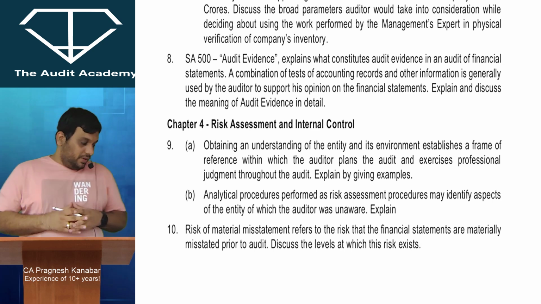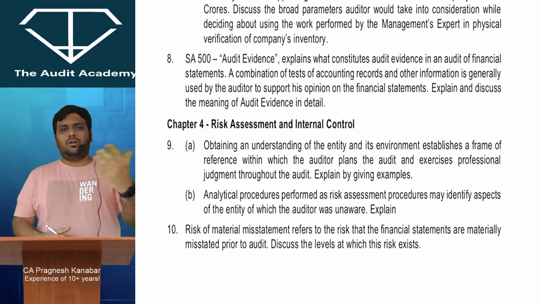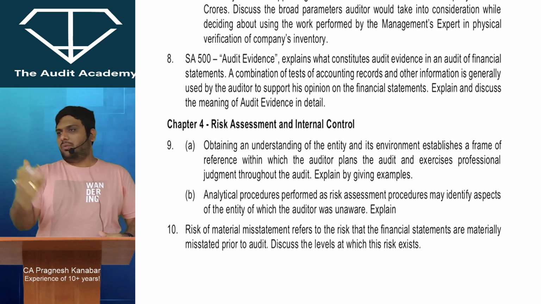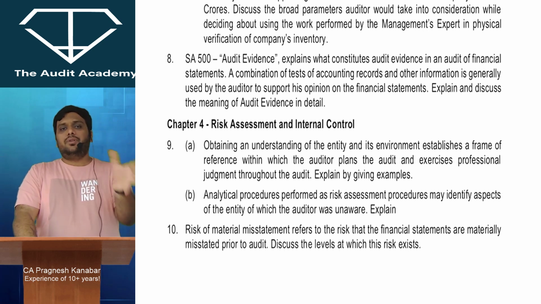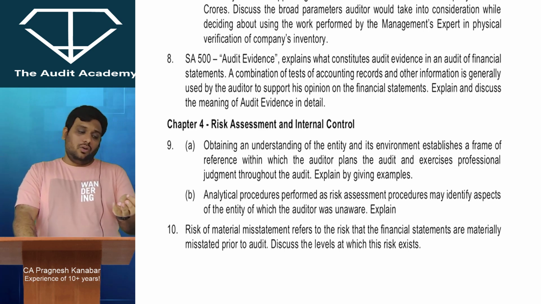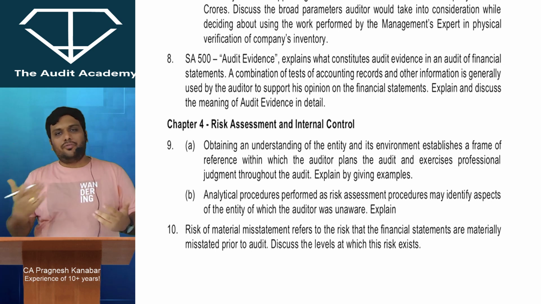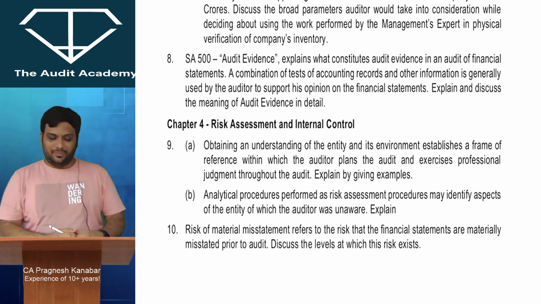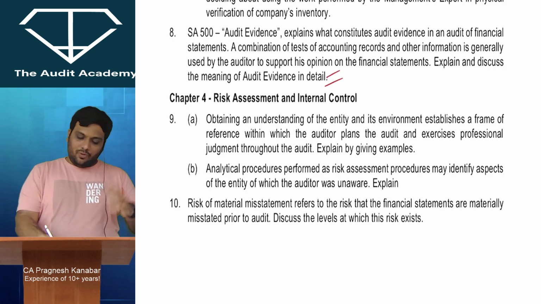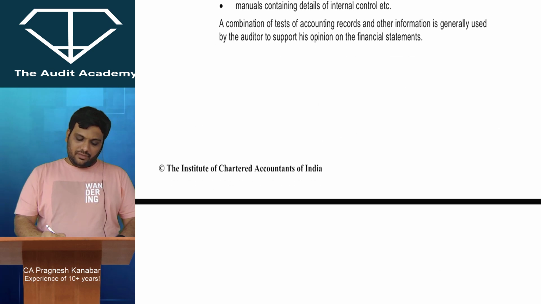SA 500 audit evidence explains what constitutes audit evidence in an audit of financial statements. Now, when we talk about audit evidence, we obtain audit evidence from accounting records and other information. What is accounting records? Anything and everything which helps you in preparing books of accounts. Invoice, ledger, contract, checks, bank statement, all of this is accounting records. Other information supporting accounting records, MOA, AOA, minutes of meeting, all right. Not accounting records, but it obviously supports the accounting records, all right. Okay, so those kind of points. They want you to give the examples and stuff of that. Accounting records, other information which supports the accounting records.